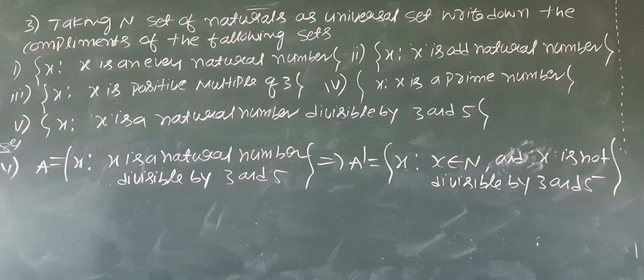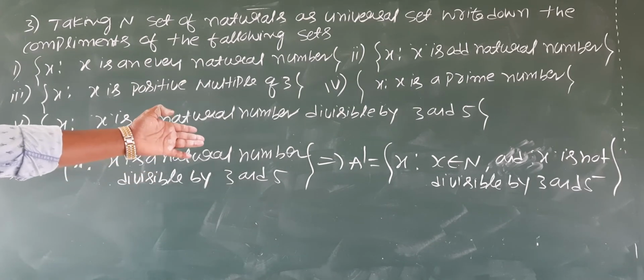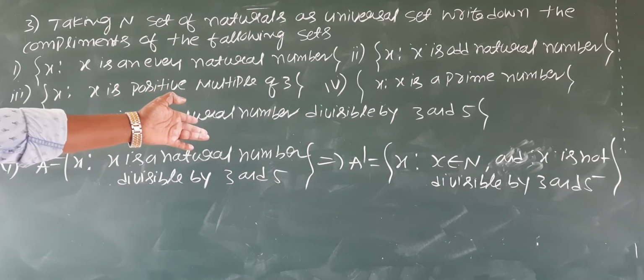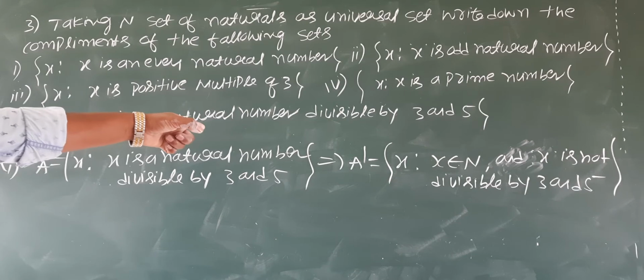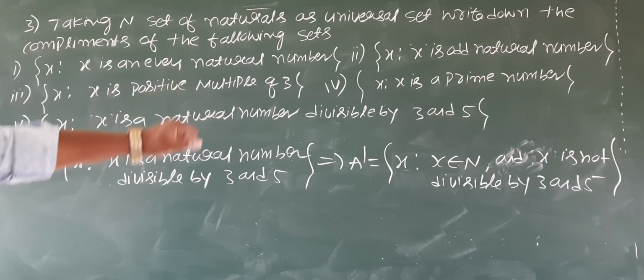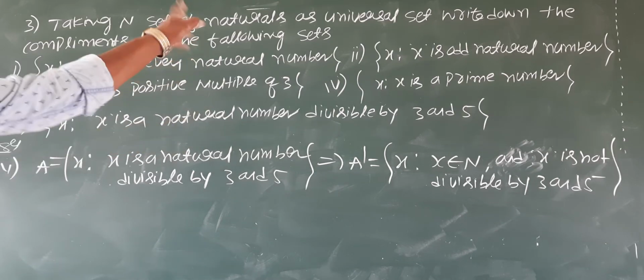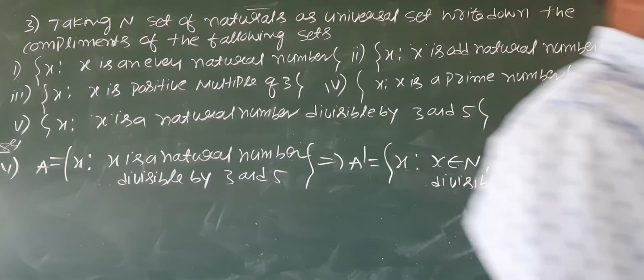We cannot write this in listing form; the rule form is possible but the listing form is not possible. You try that, and if you get it, send it to me and I will check that. Okay. Let us go for solving some more questions of the same type.